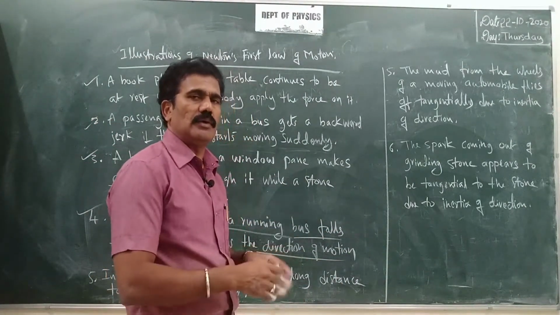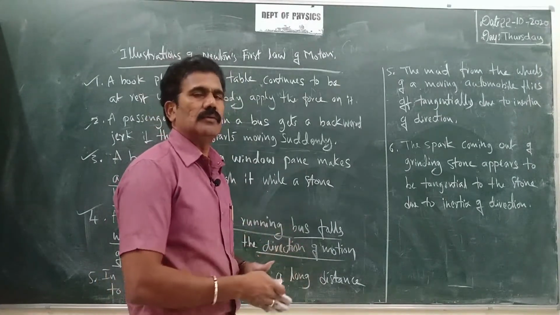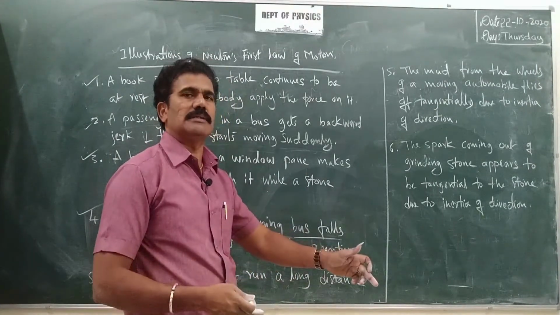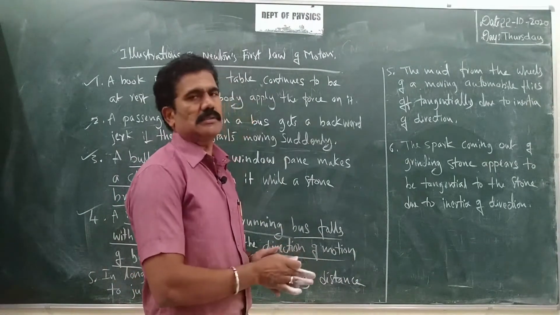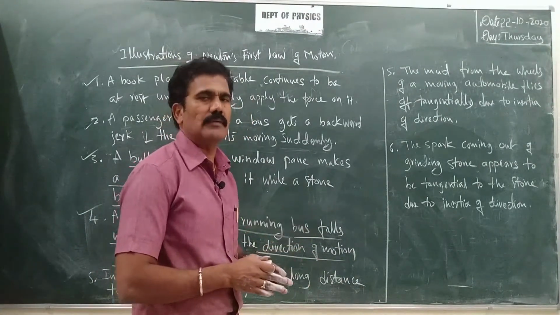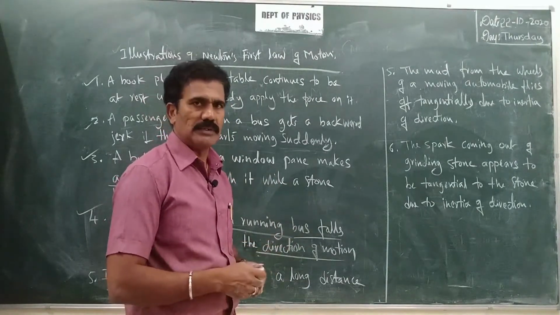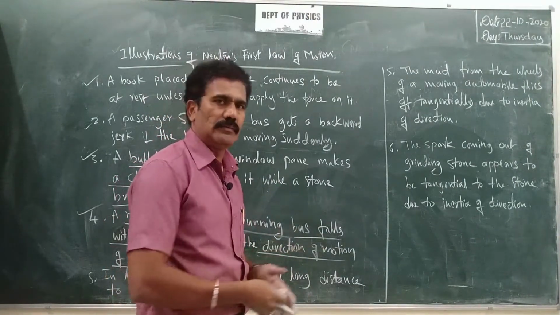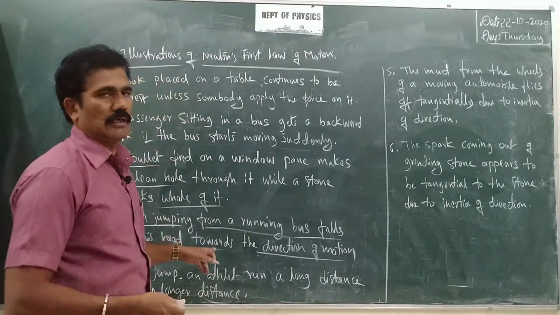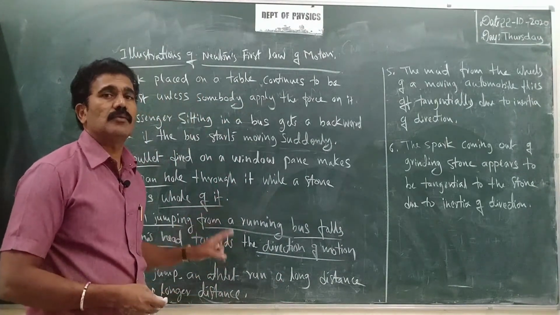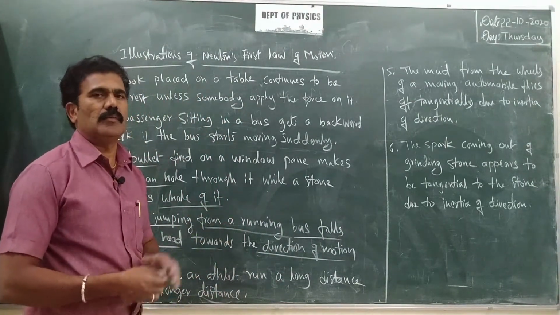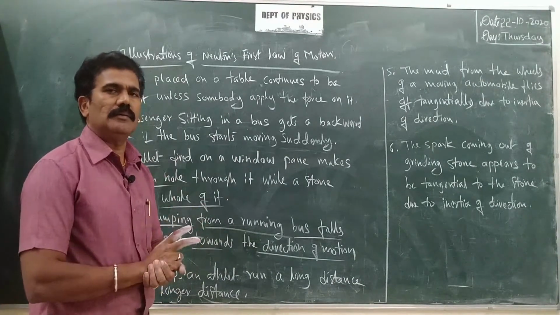That means you have to stand properly, and you have to run a little bit. For a short distance you have to run along with the bus, and only then will you become stable. Otherwise, if you try to jump and stand firmly, it is not possible. You will just fall down. So that is due to what? That is due to the inertia of motion. The body is continuously moving in the bus.